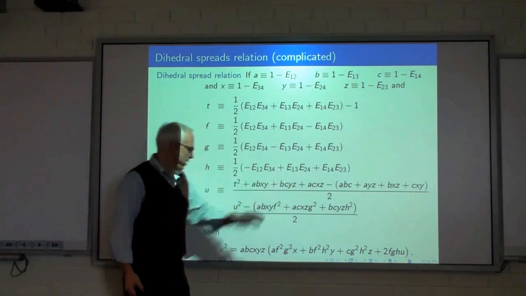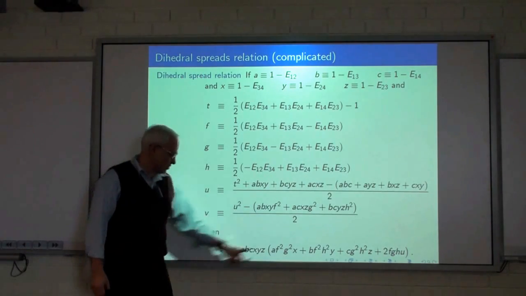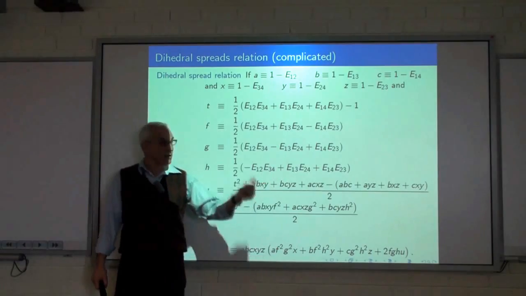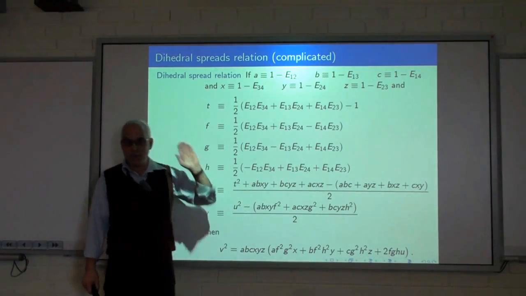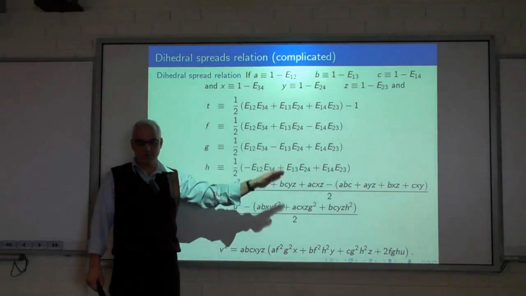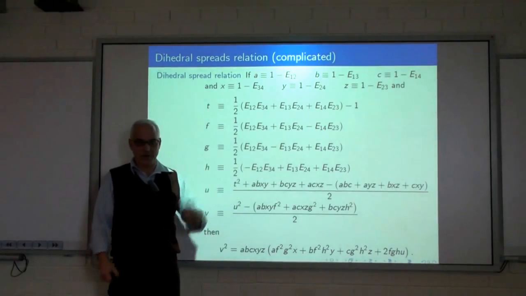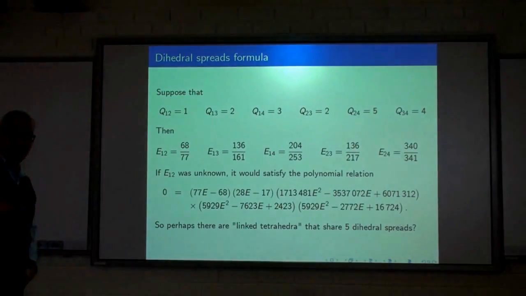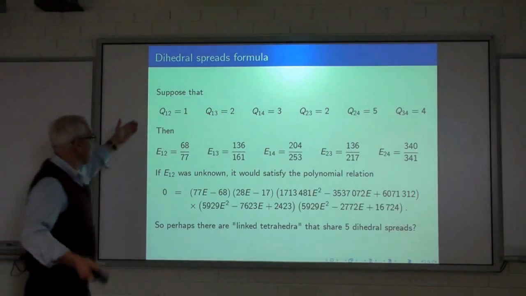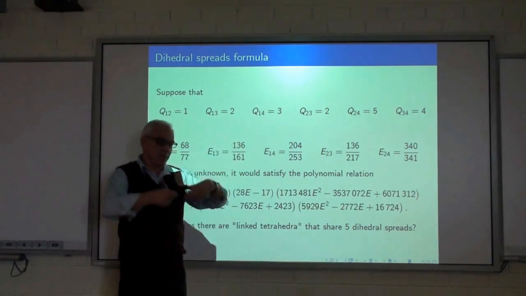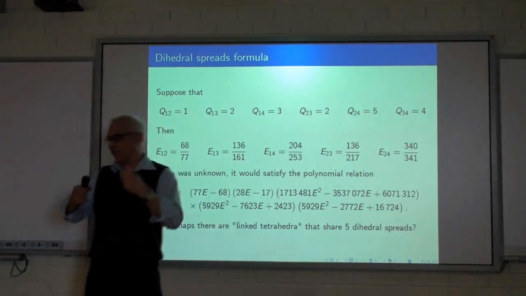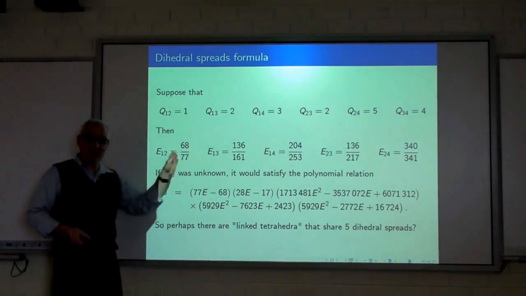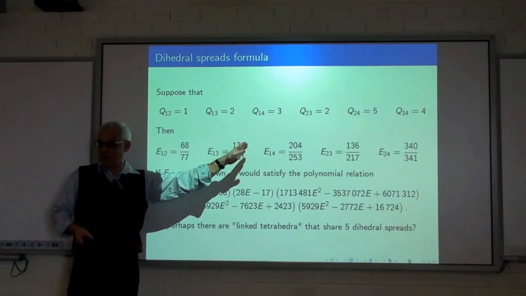Then you introduce this quantity, and you introduce this quantity, and then this turns out to be the relation. If I actually wrote that down explicitly in terms of E1s, E2s, and so on, it would probably take dozens of pages, maybe hundreds of pages to write the whole thing down. But nevertheless, if we actually look at a specific example, so if I make up 6 quadrances, which we can do because we can basically choose any 6 quadrances to form a tetrahedron, and look at the formula that we've established, that'll establish the edge spreads,